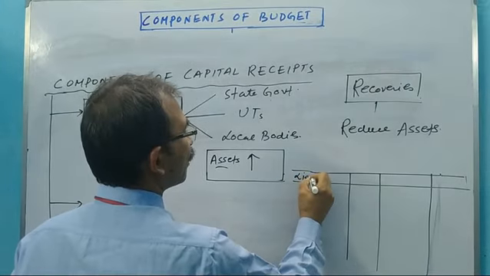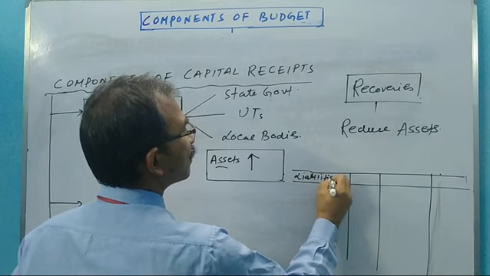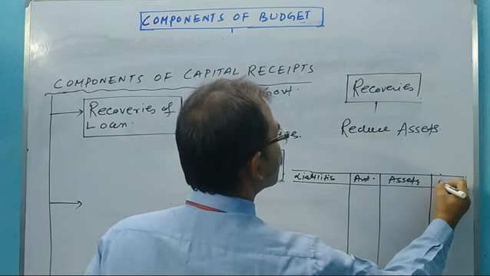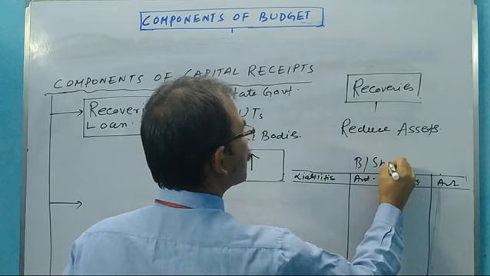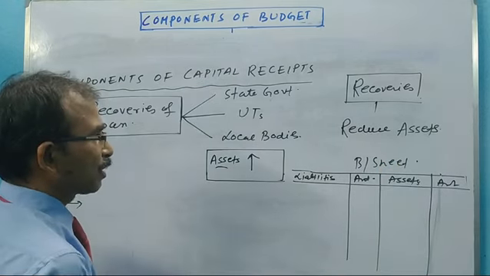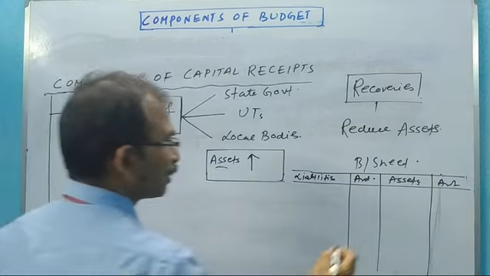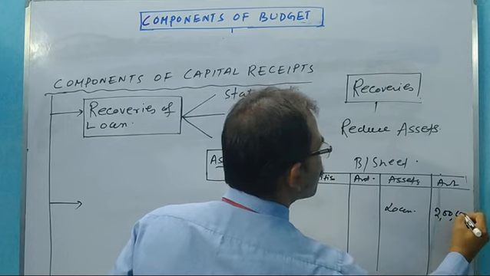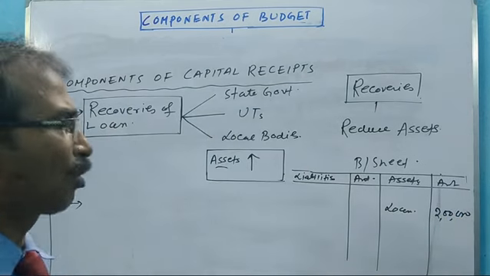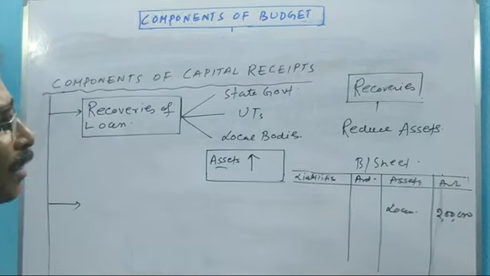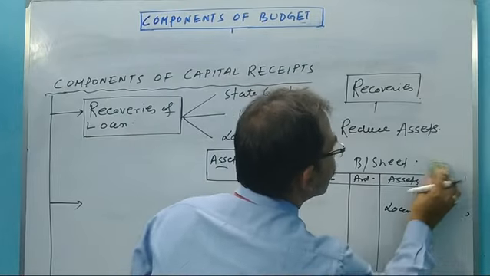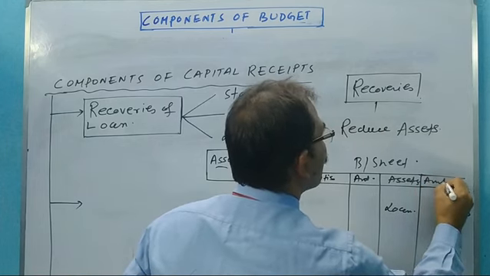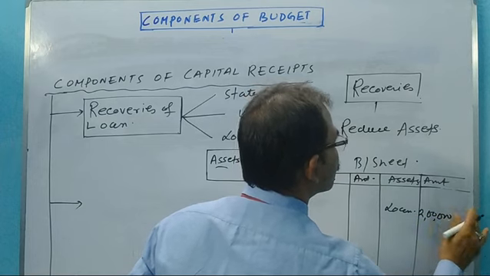Here again I am writing liabilities, and here assets, according to the format of the balance sheet. Suppose this is the balance sheet. In the earlier example, suppose the loan was 2 lakh. I am taking the example of 2 lakh, or 2 crore, or whatever it may be. The space is short, so I am writing the amount here: suppose 2 lakh. Right?